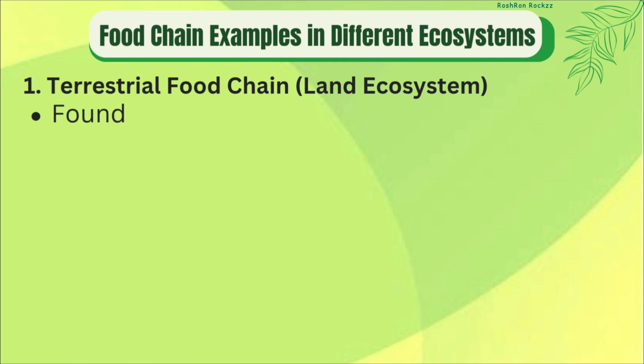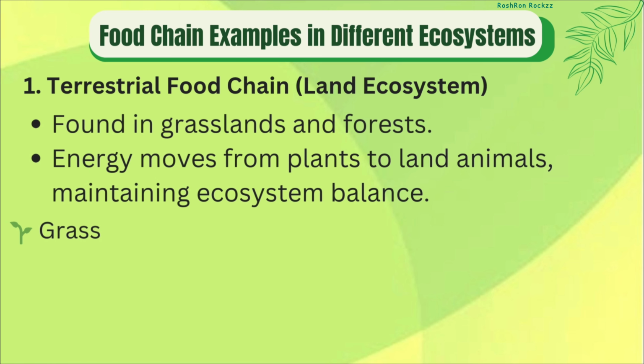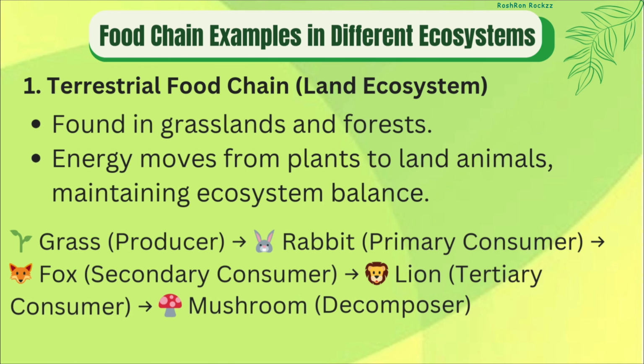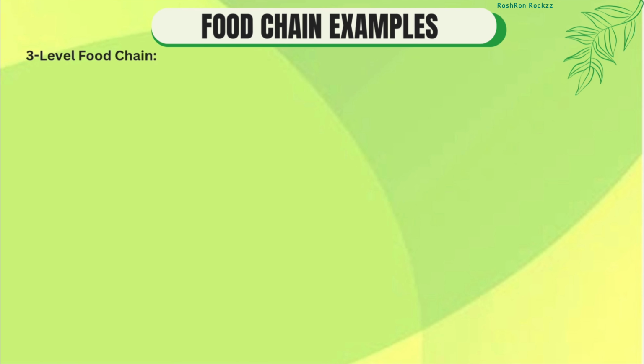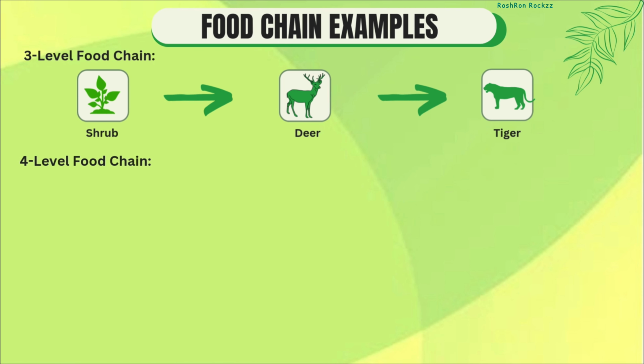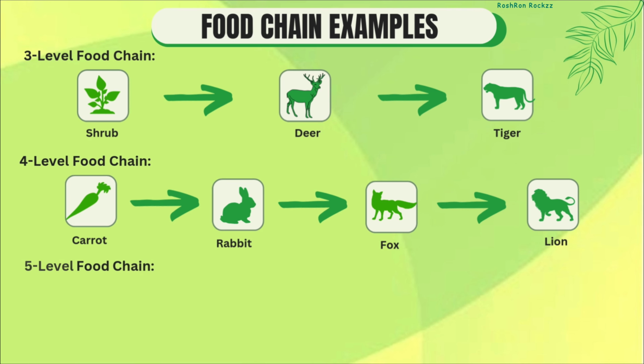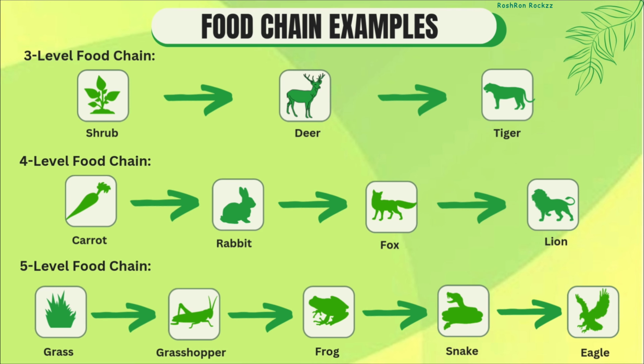A terrestrial food chain takes place on land. Here is an example: shrub, deer, tiger. The deer eats the shrub to get energy. The tiger hunts and eats the deer. When plants and animals die, decomposers break them down.